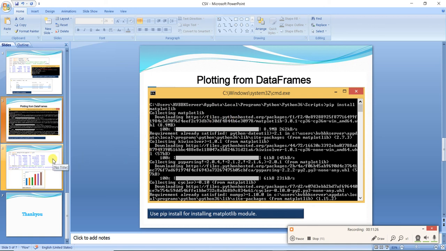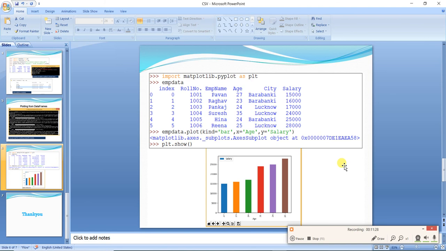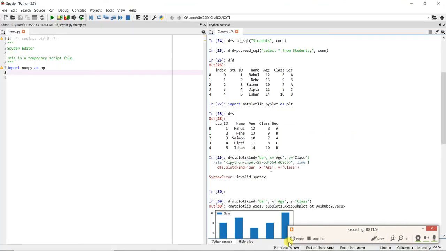Now plotting means, suppose you want to see your data in the form of a diagram. It can be a pie chart, it can be a bar graph. Then we have to import the matplotlib library. For that we have to write import matplotlib.pyplot as plt. So let us see for the same example, students.